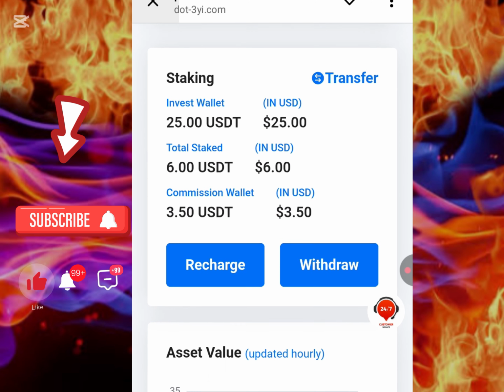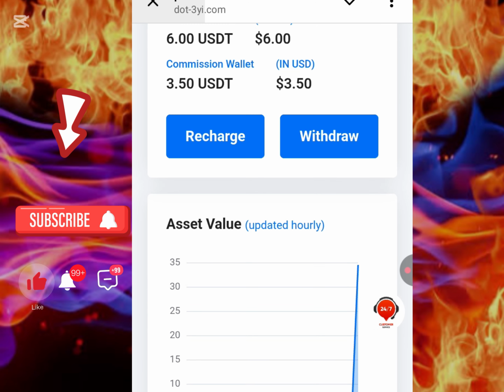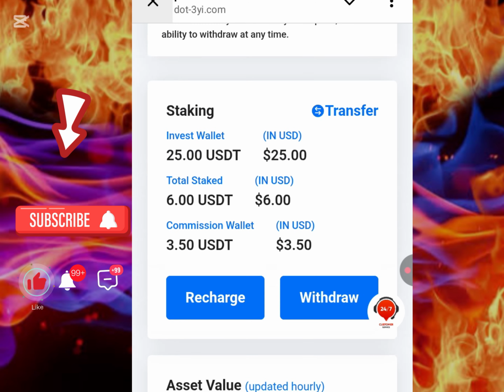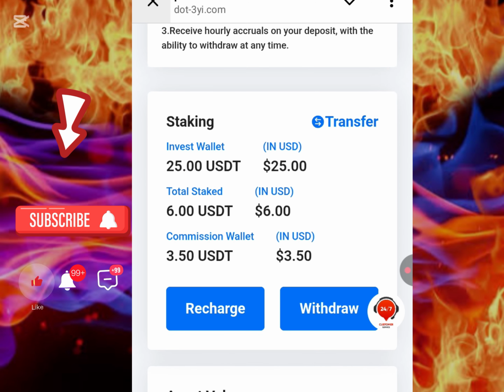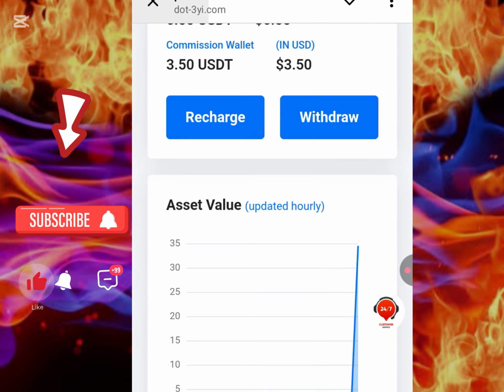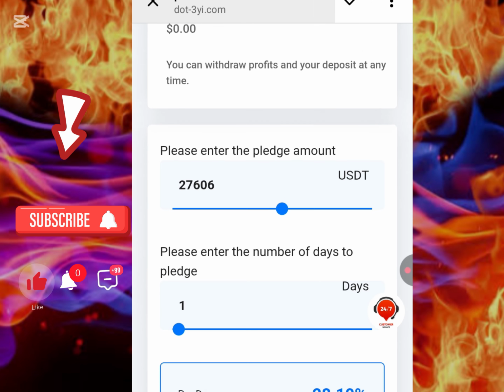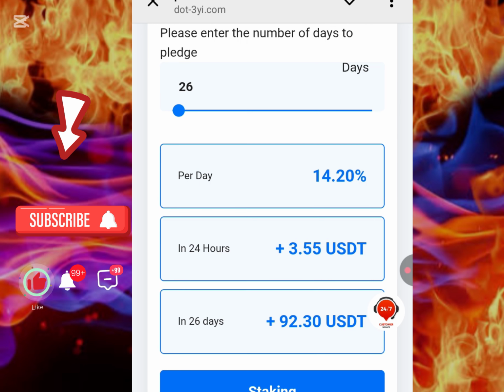Now I've showed you guys. Now for this, we are going to be staking for the period of 26 days. You can see my own, I've recharged with around 25 USDT, and I want to stake for the period of 26 days. So I'm just going to scroll down, and then I'm going to come here, and then I'm going to click on 25, what I have, and then I am pledging it for around 26 days. And then the next thing I'm going to do is to click on staking.